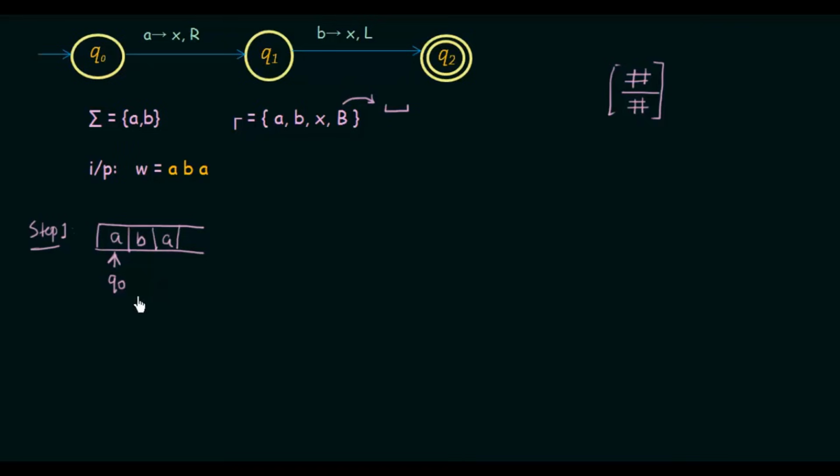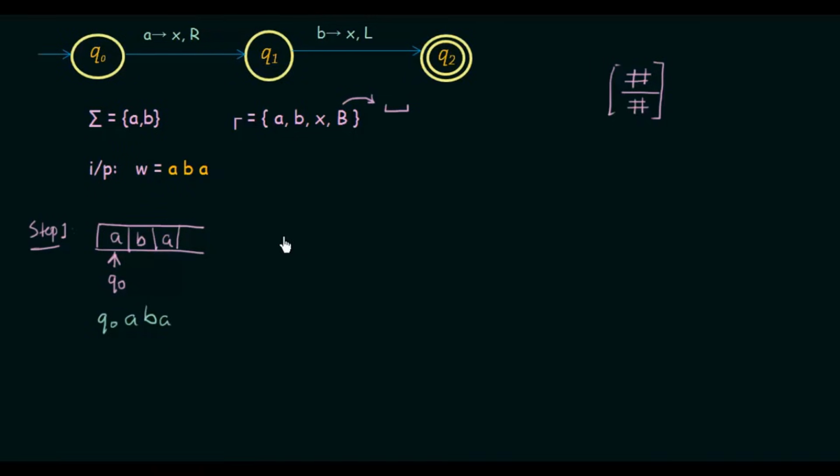So in configuration, we will write the state and then the inputs. We'll write it in such a way that we will understand where the tape head is pointing, in which state we are, and what the current inputs we have in the tape are. So we can write like this. Our state is Q0 and the inputs we have are A, B and A. It is written like this because when we have input A, our tape head is over here and we are in state Q0. So that is why we have Q0, A, B, A. This is how we write the configuration.